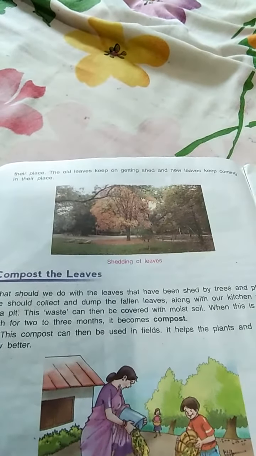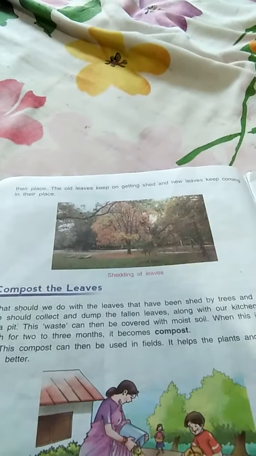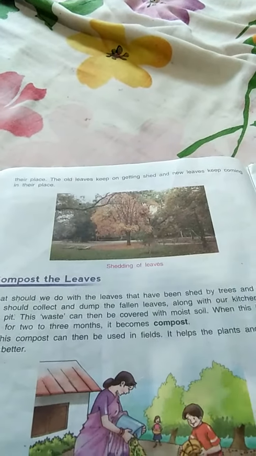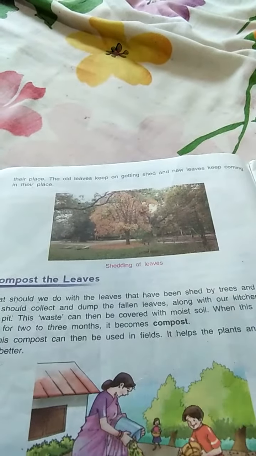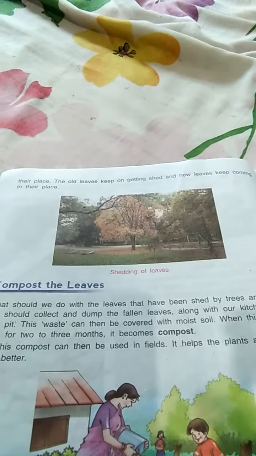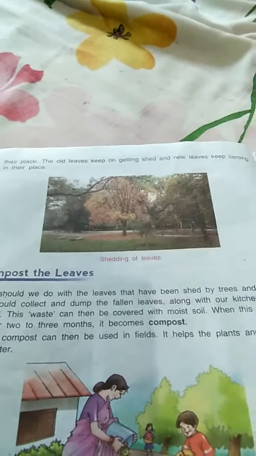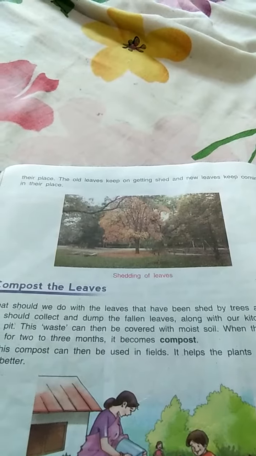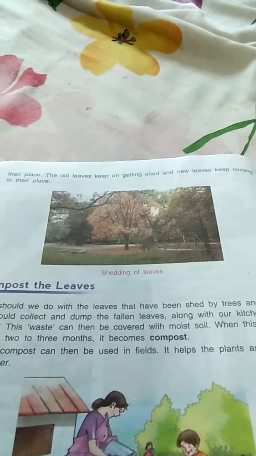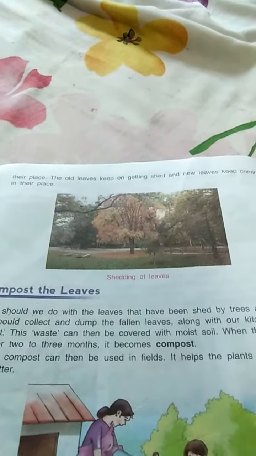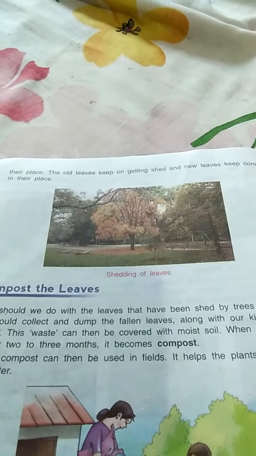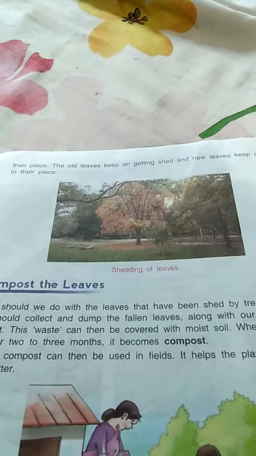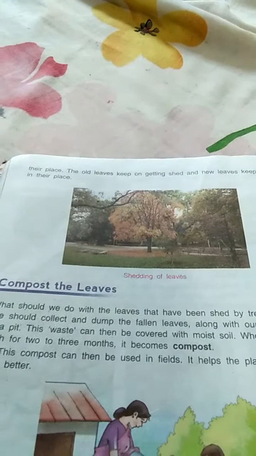So what is compost of leaves? When plants and trees shed their leaves, we collect them and along with our kitchen waste, we put them in a pit. This waste can be covered with soil. When this is left for 2 or 3 months, it is converted into compost.